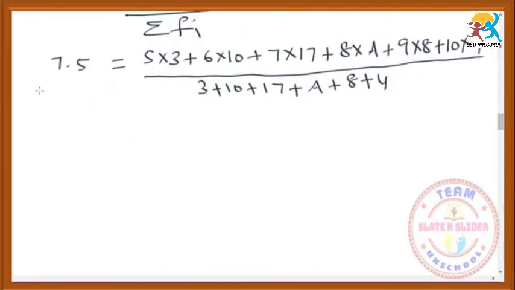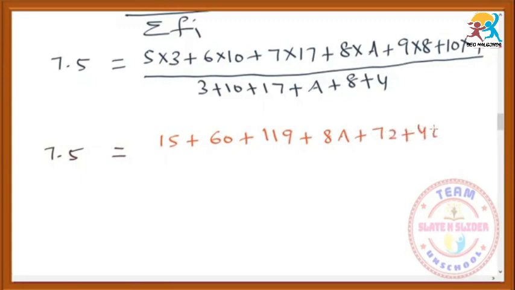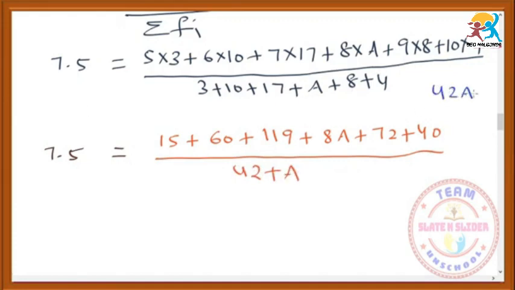So the question is over. Now only simplification is left. 5 into 3 is 15 plus 6 into 10 is 60 plus 119 plus 8a plus 72 plus 40 by, add all these, 3 plus 10 is 13 plus 17 is 30 plus 8 is 38 plus 4 is 42 plus a. Actually it is 42 plus a, but the students will write this 42 plus a as 42a.